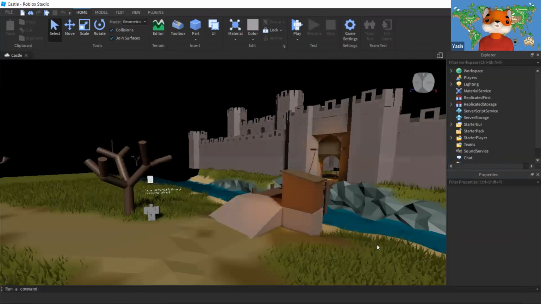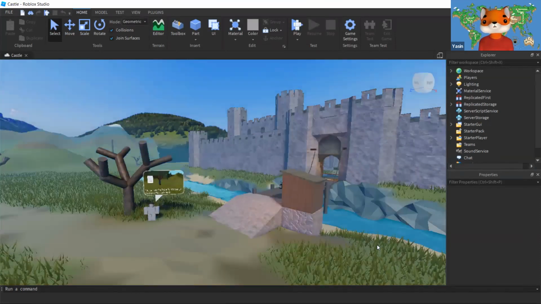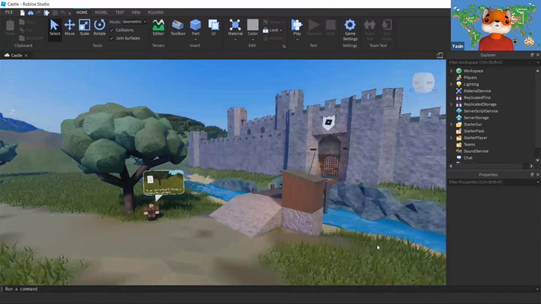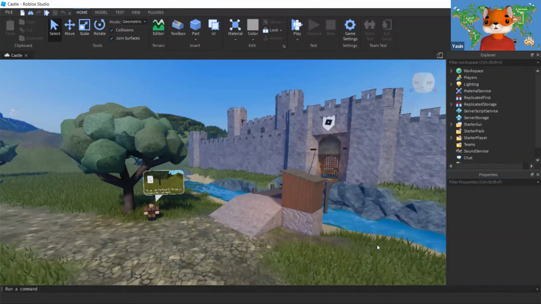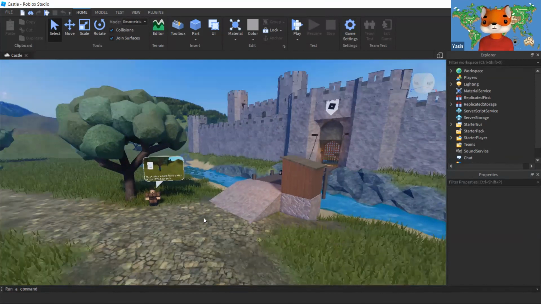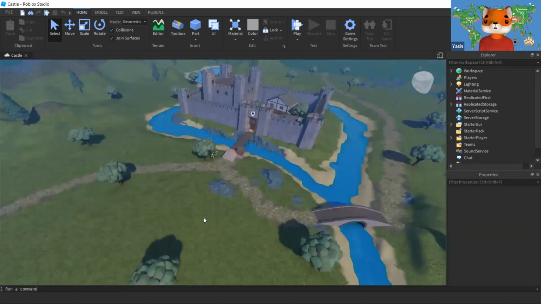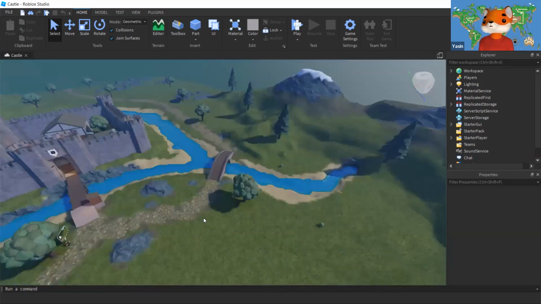Now, if you're watching this workshop from a mobile phone, tablet, or you don't have Roblox Studio, you don't need to worry. You can just follow along with me in this short workshop. And after the workshop, you can try doing it by yourself on your computer or laptop. So this is how the castle map looks. It's really simple. It's basically the flat terrain with a different design around it.